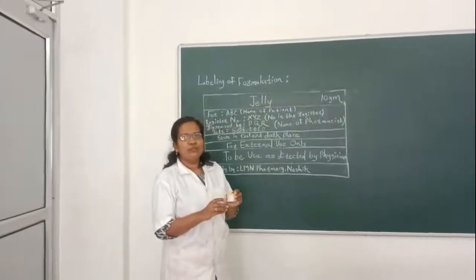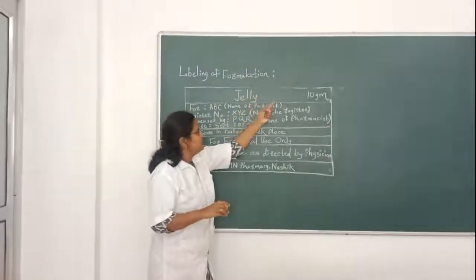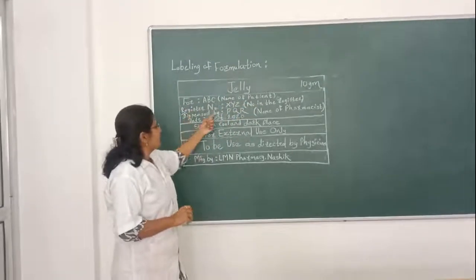Now we will move towards labeling of the formulation. So the label for jelly 10 gram, for ABC, that is the name of the patient, register number XYZ.